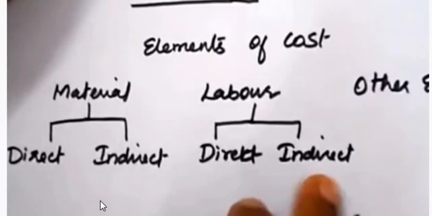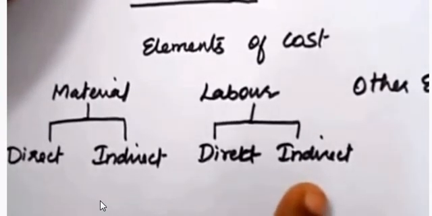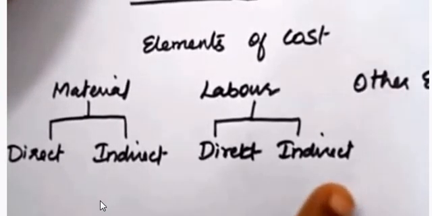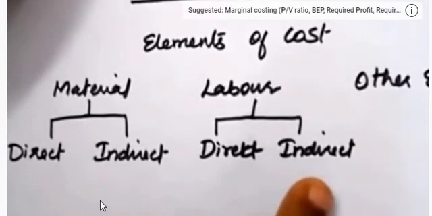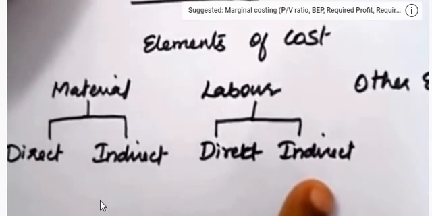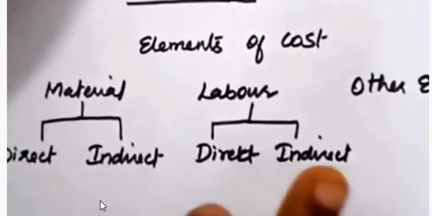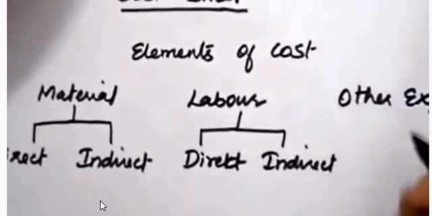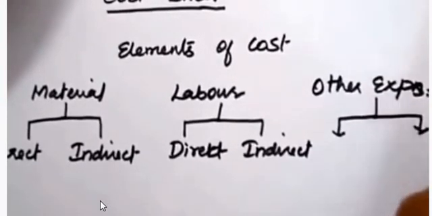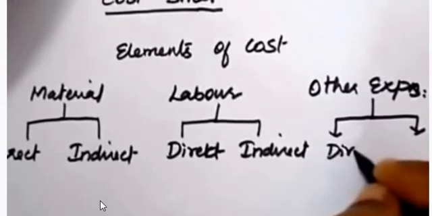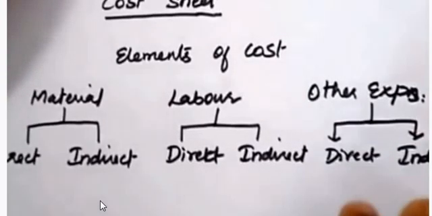Indirect labor cost means this amount: the employees who are involved in the organization, doing some work, are also entitled to get a salary from the company, but they are not directly involved in the production process. That wage or salary comes under indirect labor. And third one, other expenses. Again, other expenses are classified into two categories. One is direct other expense, another one is indirect other expenses.